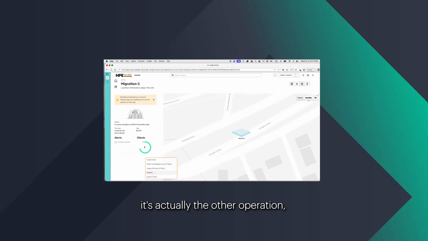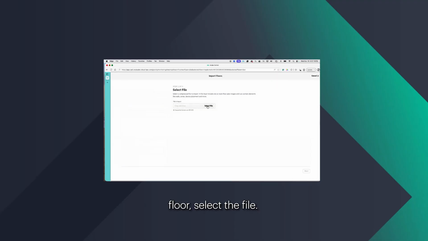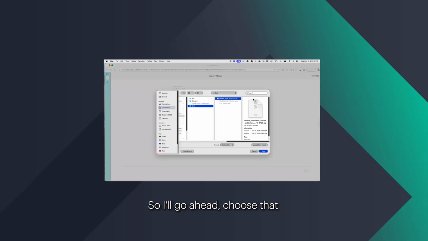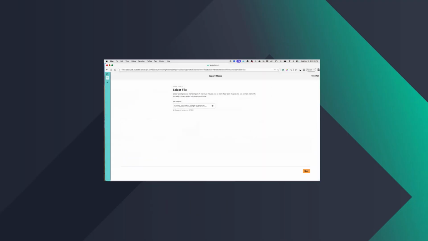It's actually the other operation. It's an import floor operation. So I'll go ahead, import floor, select a file. I have a Hamina file ready. So I'll go ahead, choose that zipped file and open it.